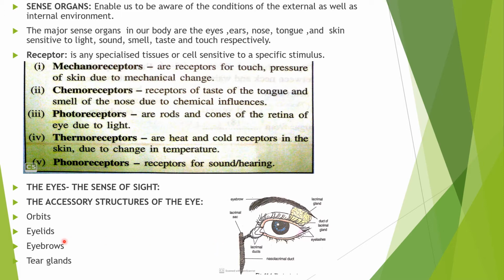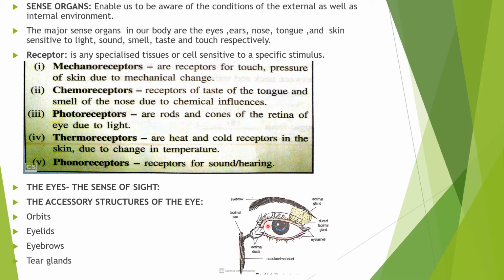The second one is eyelids. You can see these are the eyelids, but these eyelids are again not the structure of the eye. The upper and the lower movable eyelids protect the outer surface of the eyes and can shut out light.